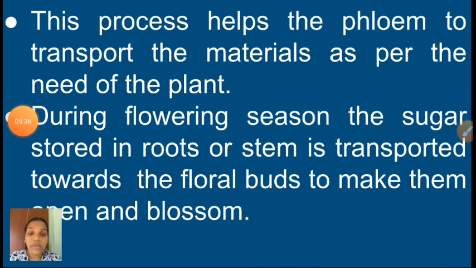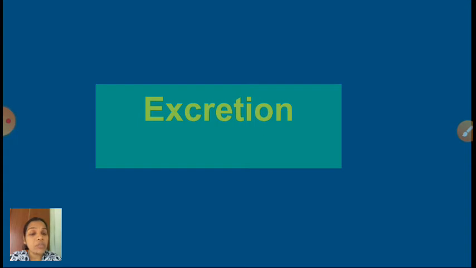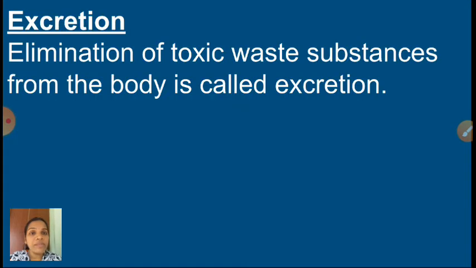So children, now we discussed translocation, how it is happening. Shall I go to the next one now? The next one is excretion. What is meant by excretion? How many of you can say now? See here, I have given the definition here. Excretion means the elimination of toxic waste substances from the body.